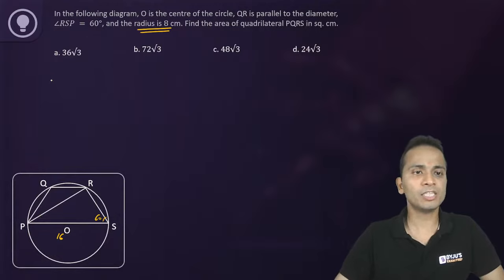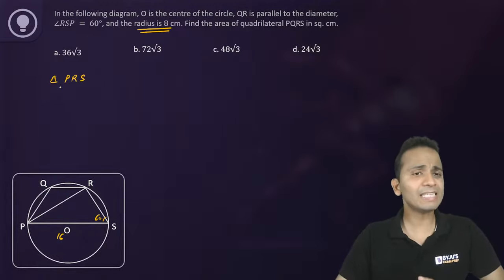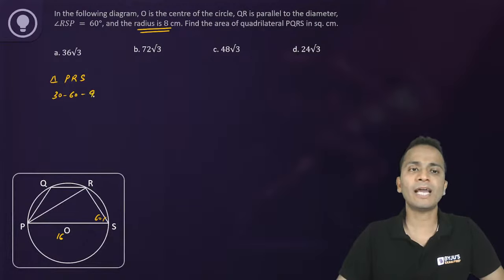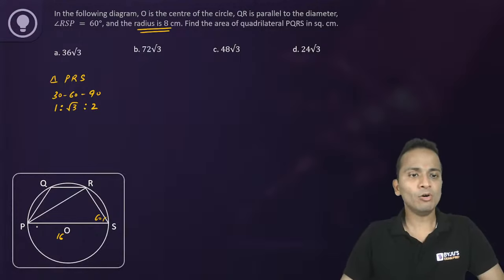Now first of all, consider triangle PRS. I can say that this triangle is a 30, 60, 90 degree triangle. The ratio of the sides will be 1 is to root 3 is to 2. Now, PS, which is the largest side, opposite to 90 degrees, is given as 16.